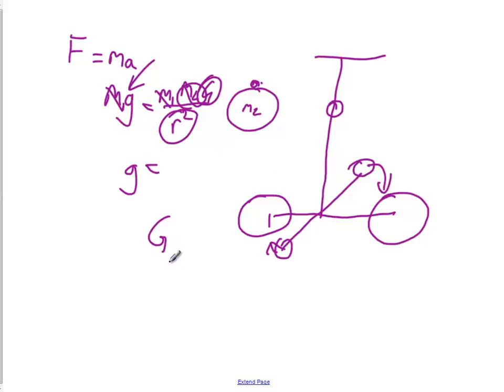So capital G is different than lowercase g. It's the universal gravitational constant. Little g is the acceleration due to gravity. So we're going to use this equation today to study energy and force between masses.